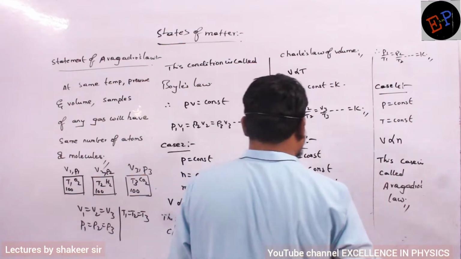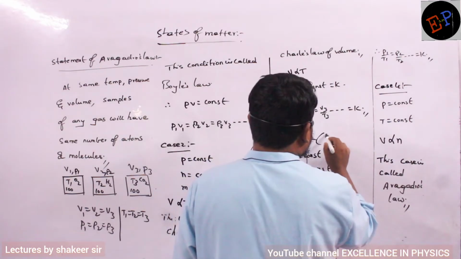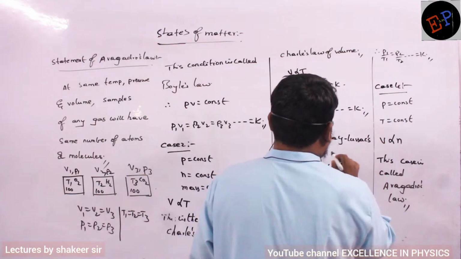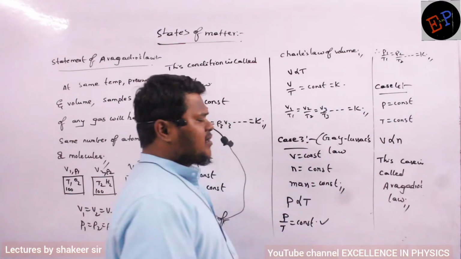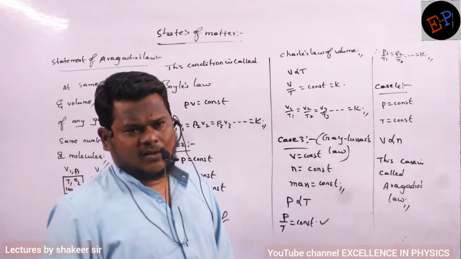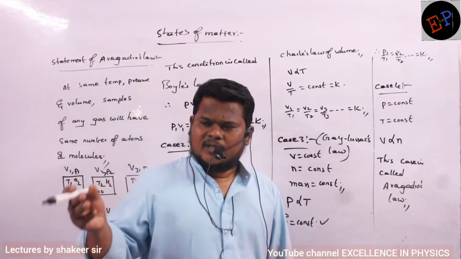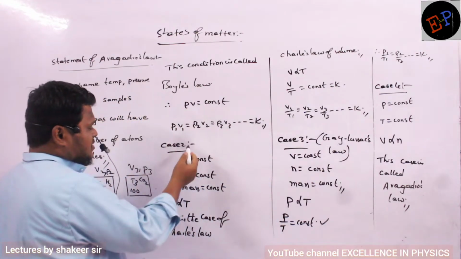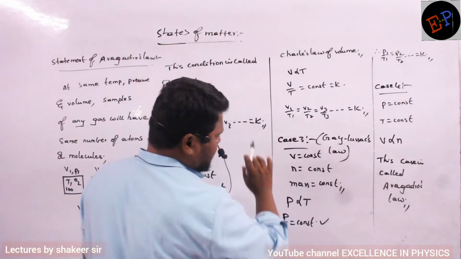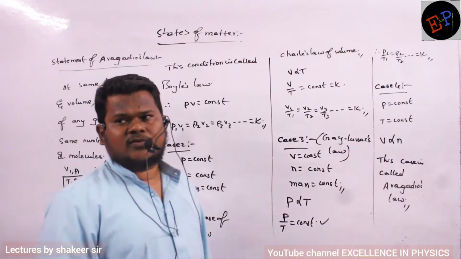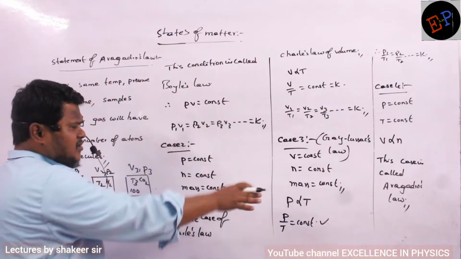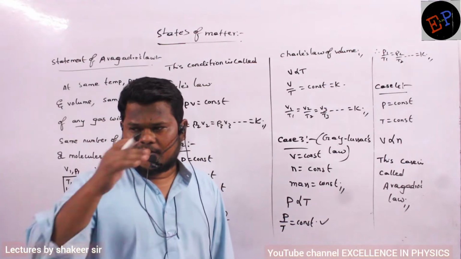So write down here, case number 3 we are writing. This law is called what? Gay-Lussac's law. Or you can also call it Charles' law of pressure. The same Gay-Lussac's law, you can call it Charles' law of pressure also. And this other law is called Charles' law of volume. And this is called Charles' law of pressure, or in modern terms we call this law Gay-Lussac's law. Understood?